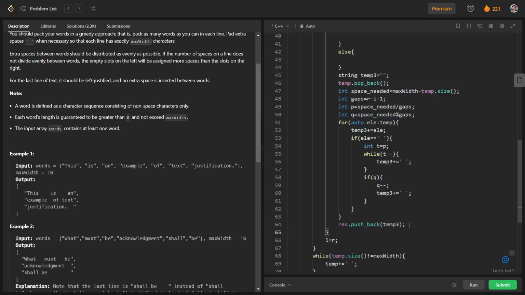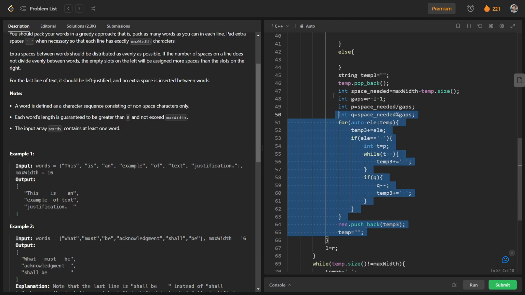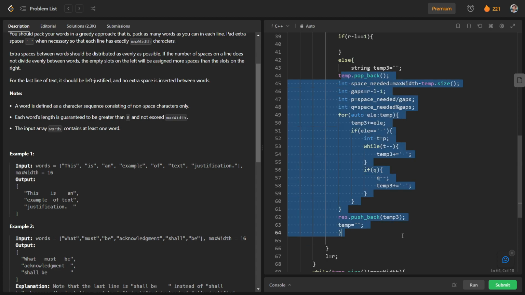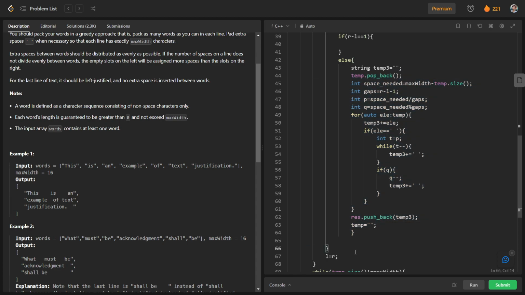So I will cut all these things, and I will write it in here between else.